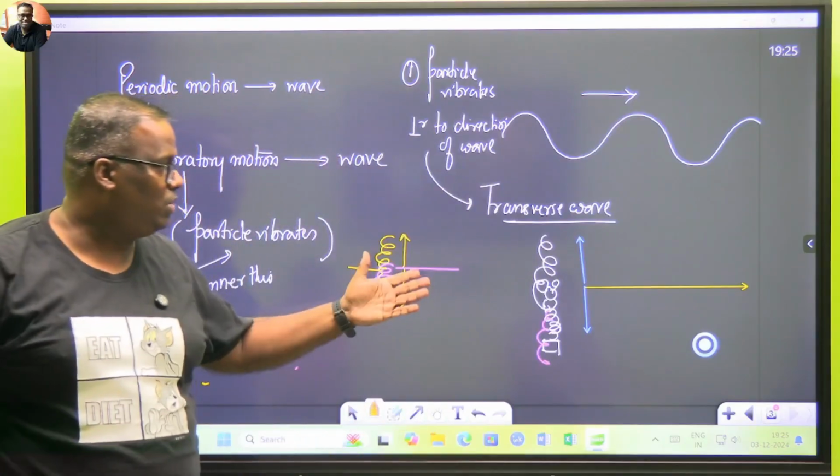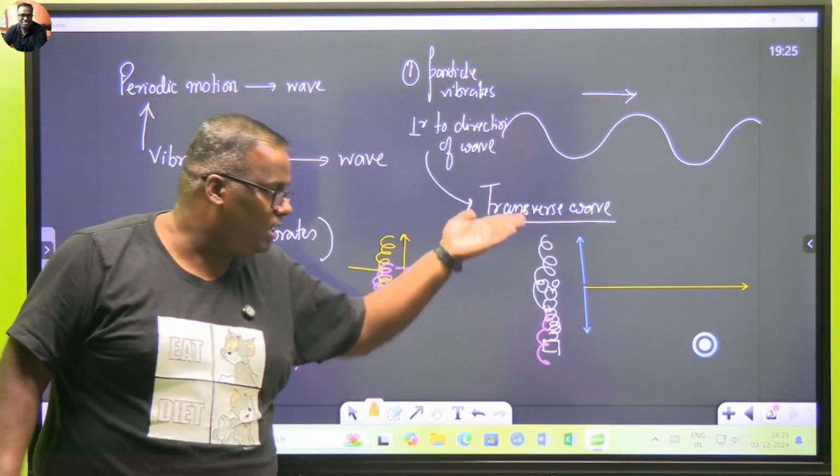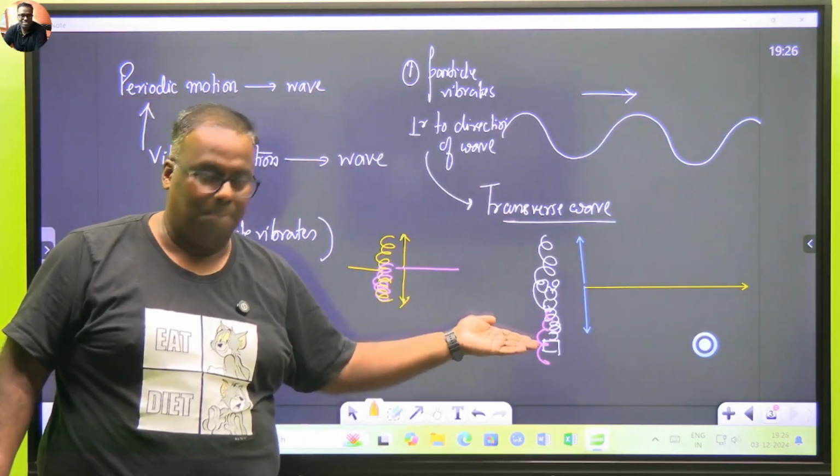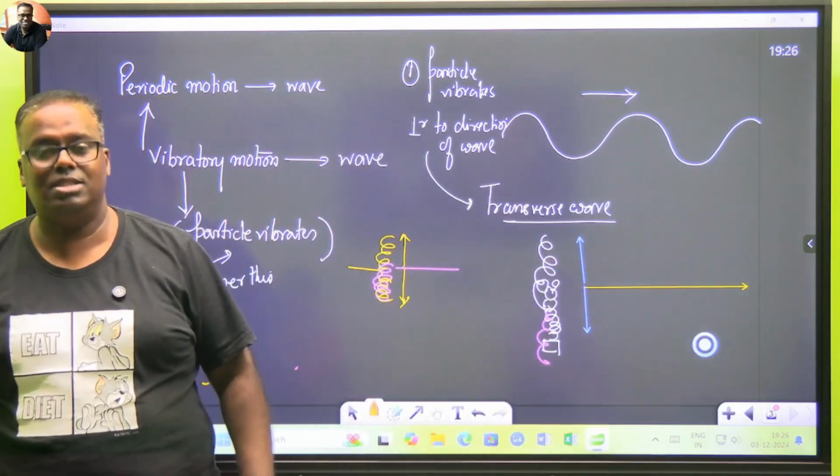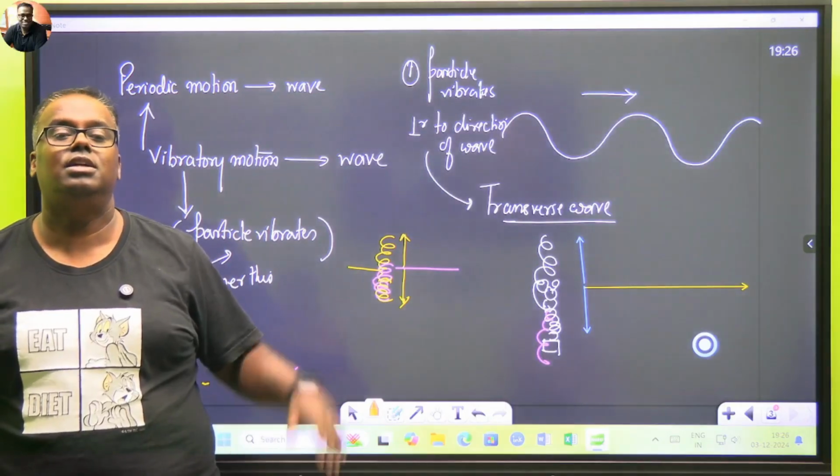So what we try to explain here is that if a body is vibrating perpendicular to the direction of propagation of wave, such a wave is known as transverse wave.